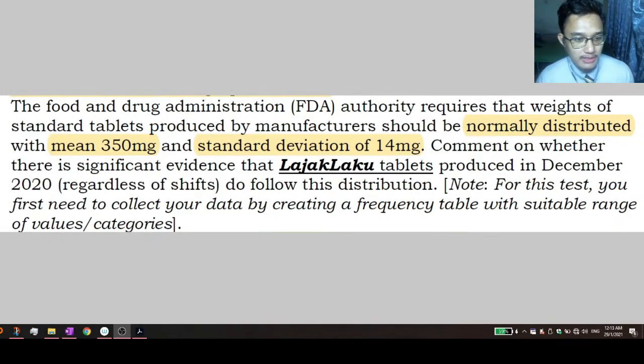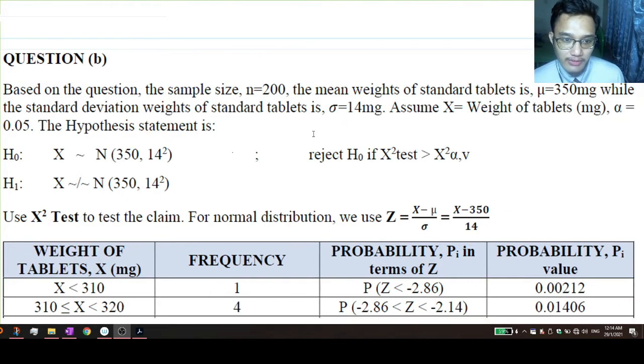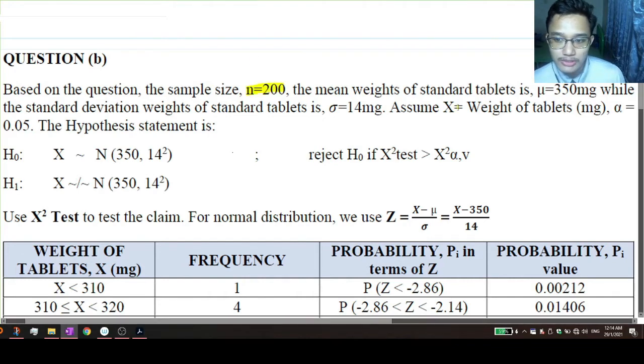Thank you. Okay, for the next topic, the Food and Drug Administration or FDA authority requires that the weight of a standard tablet produced by manufacturers should be normally distributed with a mean of 350 milligrams and a standard deviation of 14 milligrams. So how do we confirm that the Lajak Kuruih PIL-F follows this normal distribution? Based on the data given, the sample size is 200. We can assume that X is the weight of tablets in milligram and the level of significance is 0.05 or 5%. The H0 is X follows the normal distribution. The H1 is it does not follow the normal distribution.